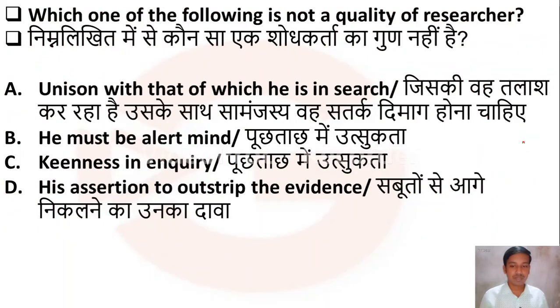Then let us move to the next question. Which one of the following is not a quality of researcher? Option A, unison with that of which he is in search. Option B, he must be alert minded. No, this is true. Option C, keenness in inquiry. This is also correct. Option D, his assertion to outstrip the evidence. This is also right. So here unison with that of which he is in search is not a characteristic of a researcher. So option A is the correct answer.